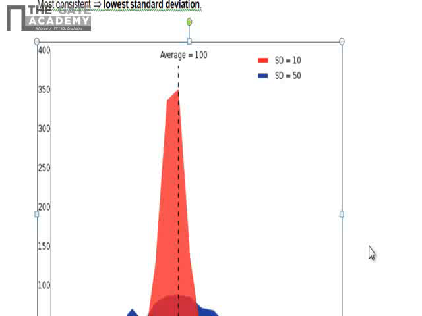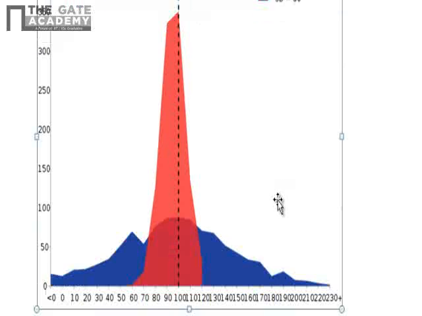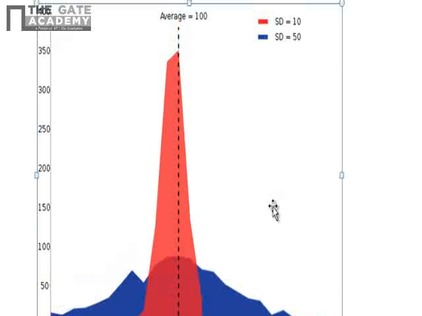Related to that last problem, I want to show you one graph. The most consistent means lowest standard deviation. We can see one graph. There are two data sets. The average of both the samples is 100.